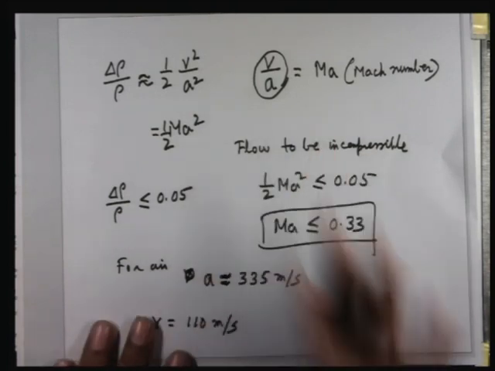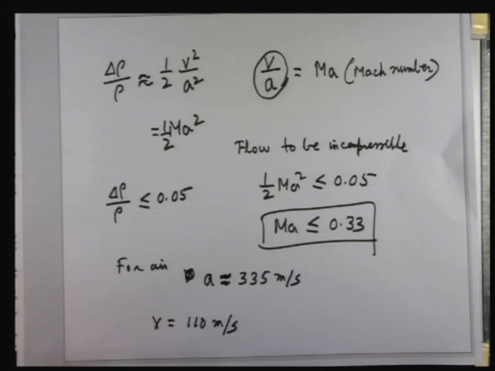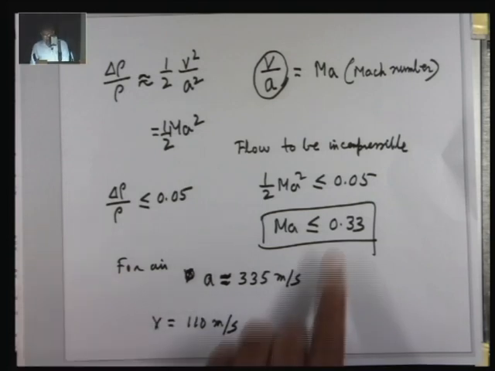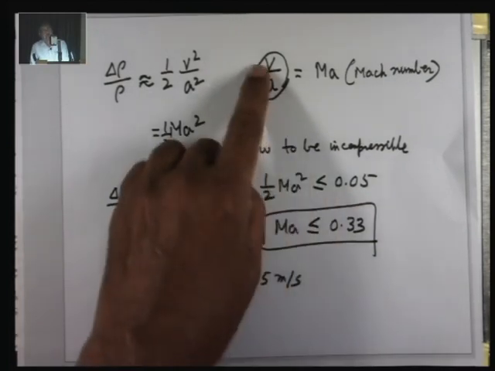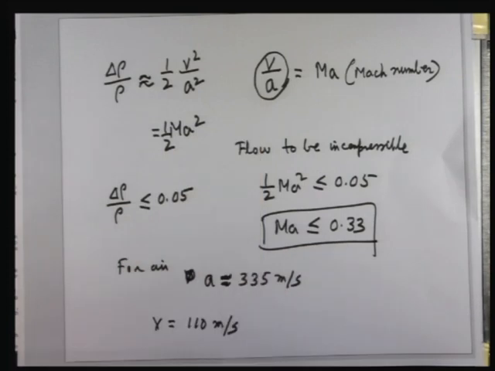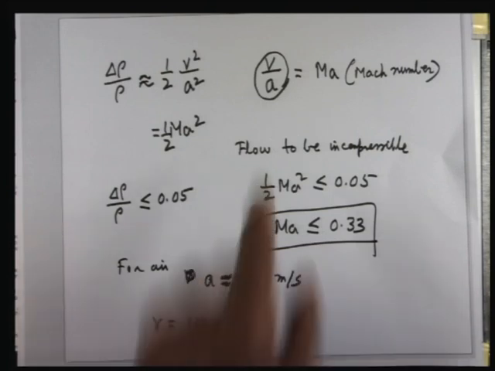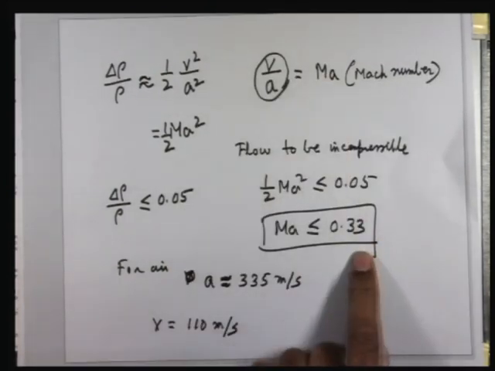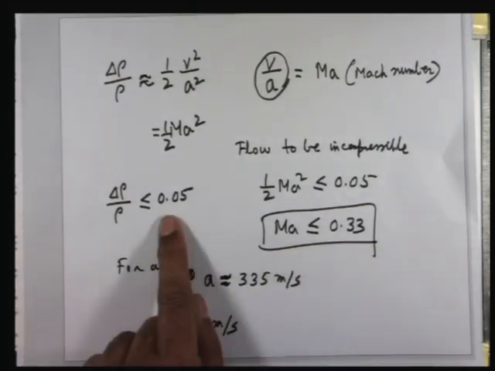So this is precisely the concept of compressibility as a property of the fluid, and how the density variation becomes substantial or not because of the change in pressure brought about by the flow, which brings the concept of incompressible and compressible flow. And we find that the Mach number, that is the ratio of flow velocity to the velocity of sound or acoustic velocity in that medium at that state, relative to the medium itself, that means relative to the flow of this medium, is very particular about that. When this Mach number is less than or equal to 0.33, at 0.33 the variation is 5%.